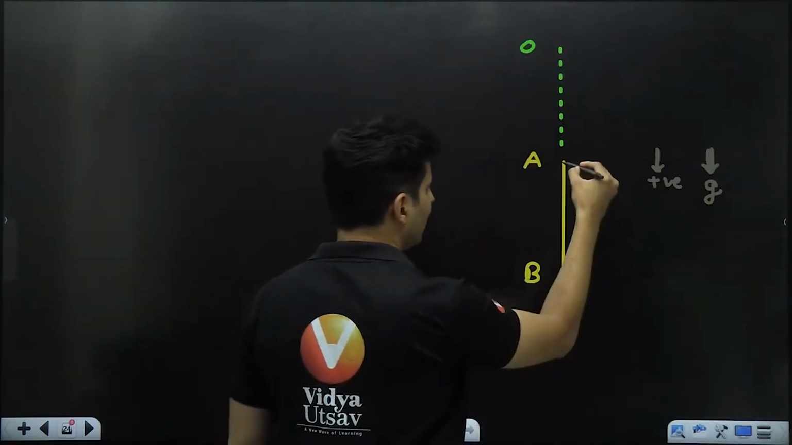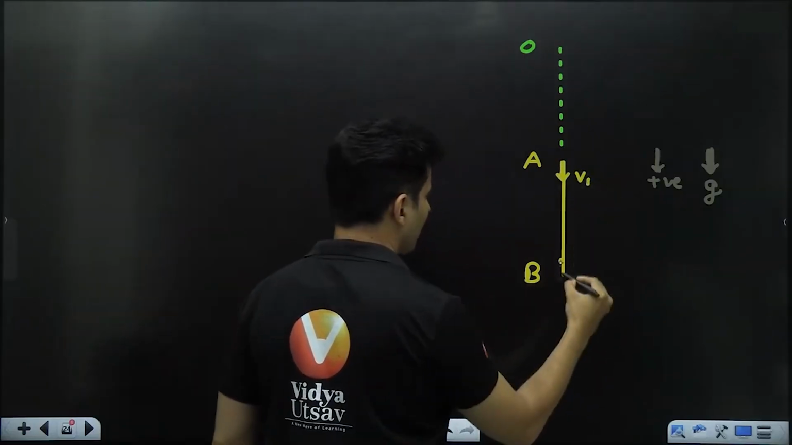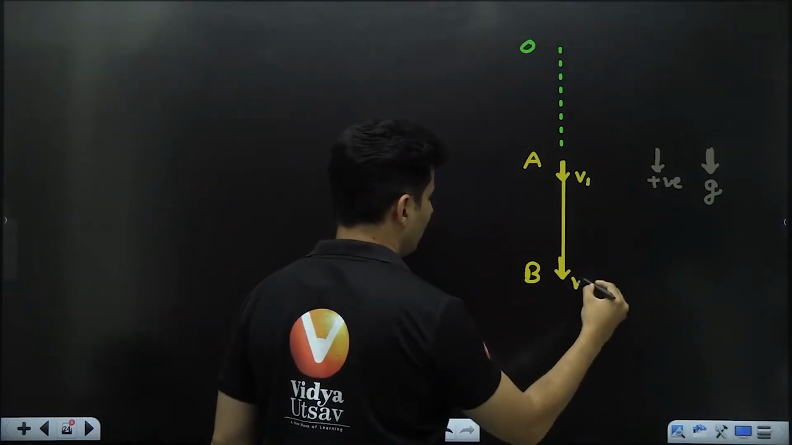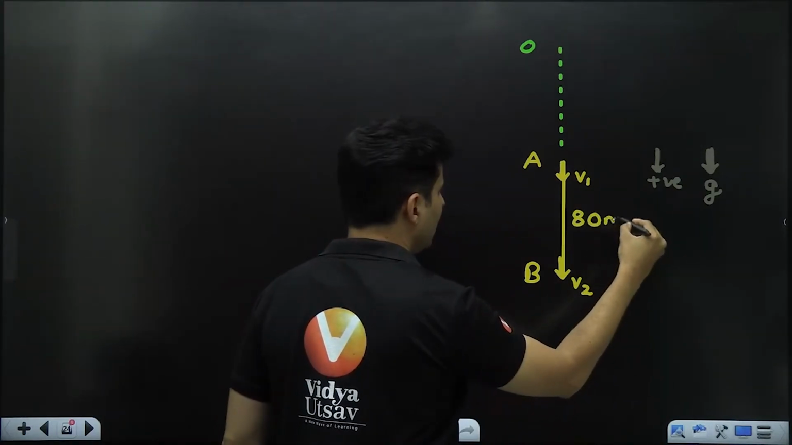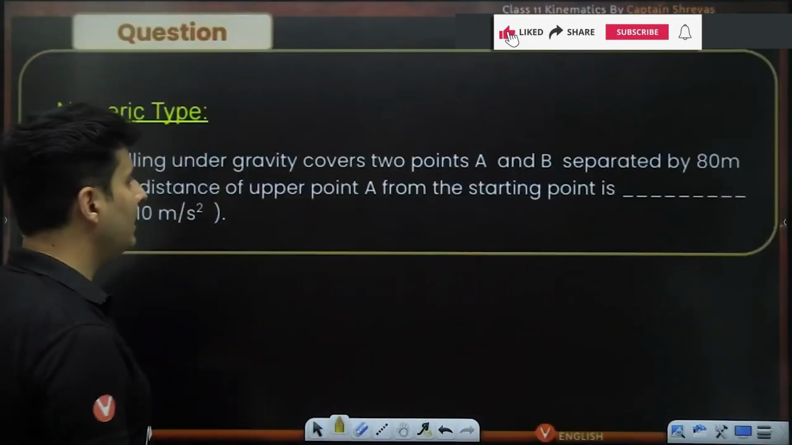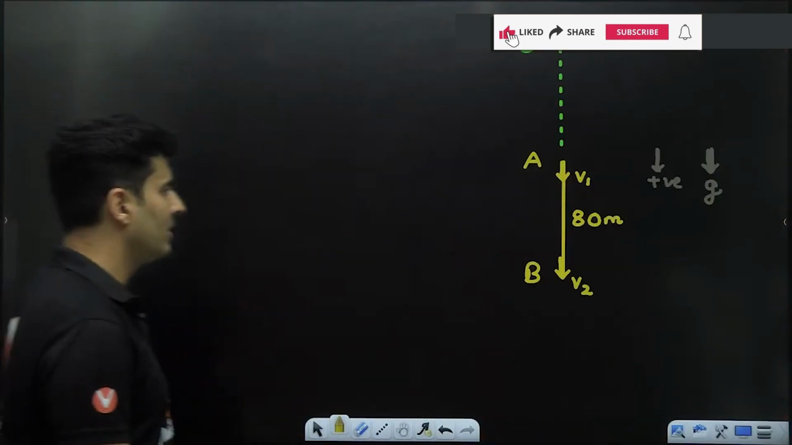At point A, there will be some velocity which I do not know. I will call it V1. At point B, I do not know, it will be some velocity V2. This distance is basically 80 meters. This 80 meters is covered in a matter of 2 seconds. That is what is mentioned.